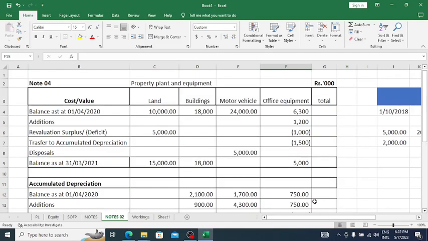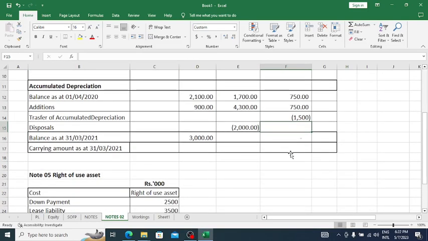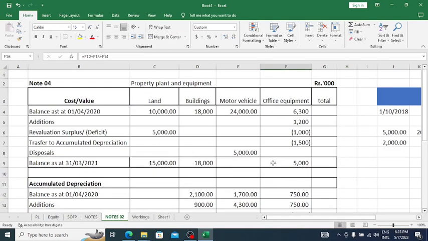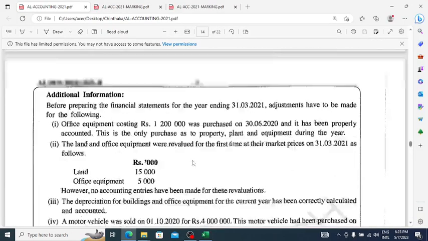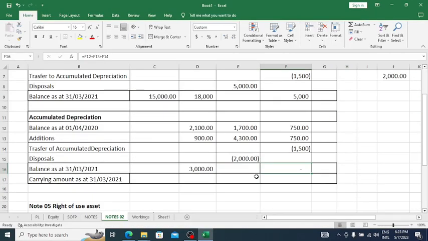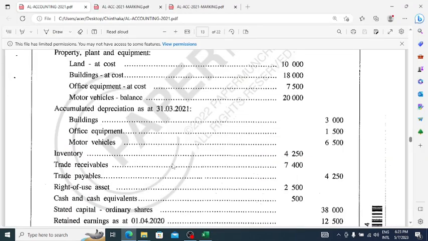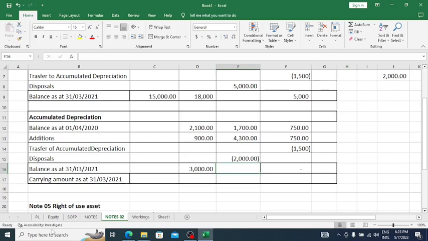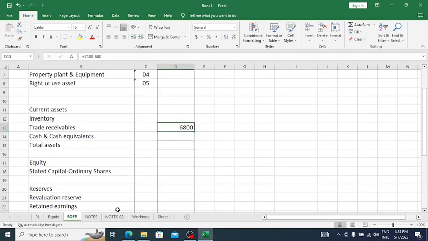Because this motor vehicle office equipment has been revalued, there is no closing balance for accumulated depreciation of office equipment. And next, motor vehicle: opening balance, additions 3, disposal 2. It's okay. Now inventory 4,250 needs to be taken into the statement of financial position.